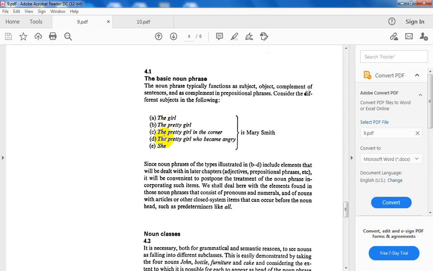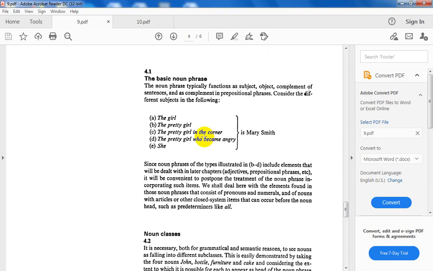The third one, the pretty girl in the corner. What is the head? Girl. As a part of speech, it is a noun. So it is a noun phrase pre-modified by the adjective pretty, and it has the article the. Again, it is post-modified. Post means which comes after.